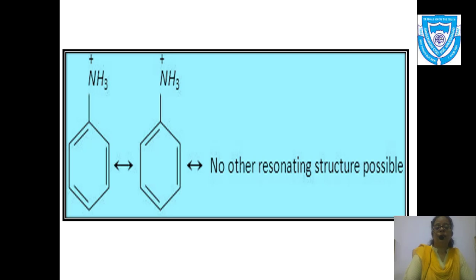This lone pair is donated to H plus, so I have the formation of an anilinium ion. Now this anilinium ion has only 2 resonating structures. It does not have 5 resonating structures like aniline. In this case, the lone pair is also not available because it is involved in forming the bond with H plus. So it is a weak base.